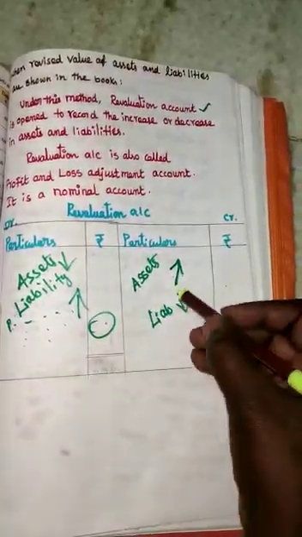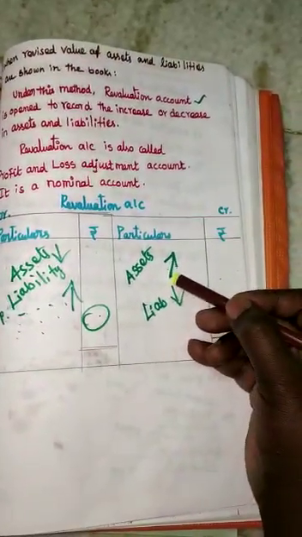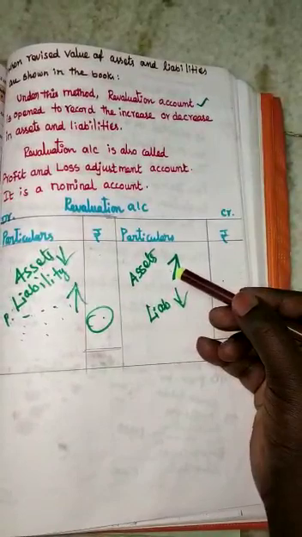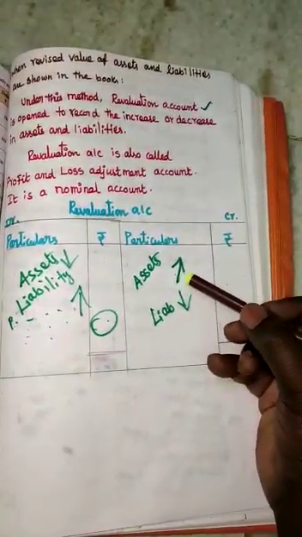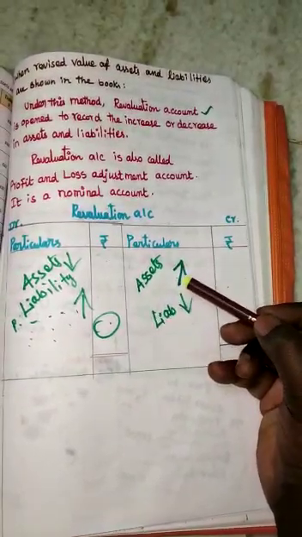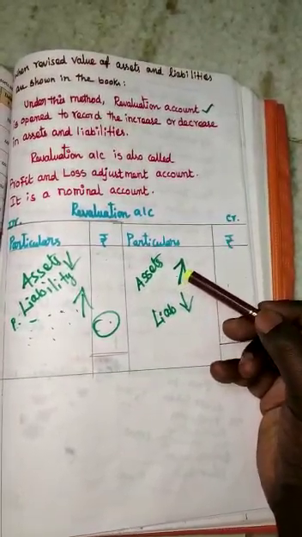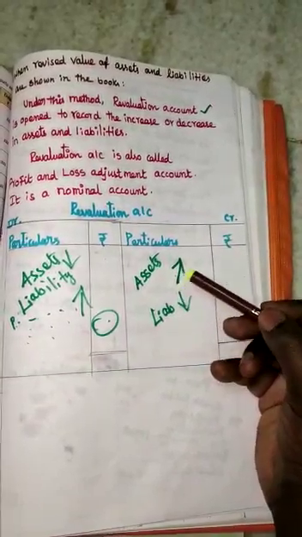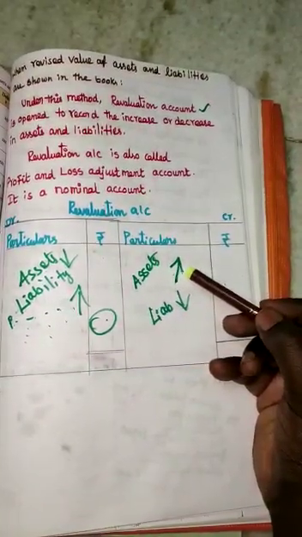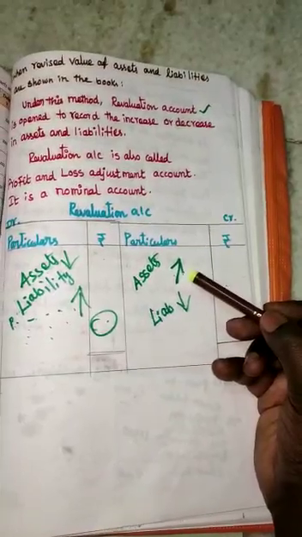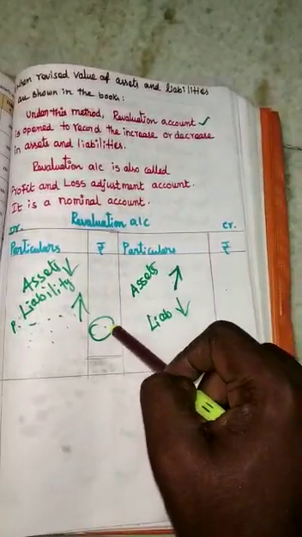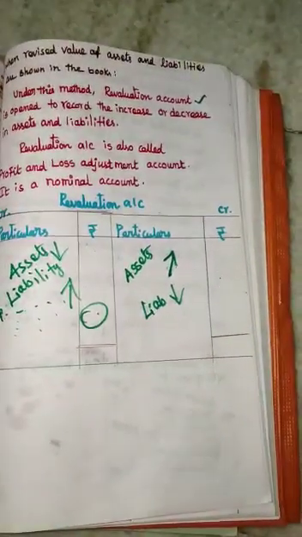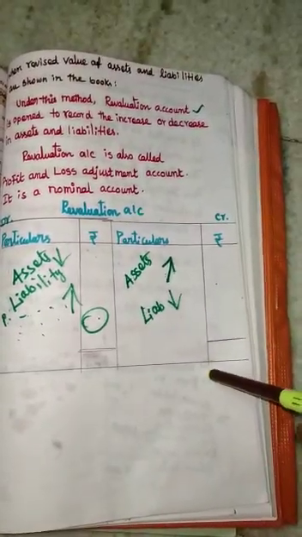For example, in 2010, a land is purchased for 1 lakh. In 2020, the land value is appreciated to 20 lakhs. So in 2010 the land was purchased for 1 lakh, but in 2020 the land value is increased to 20 lakhs. The difference is 19 lakhs. The land value is 19 lakhs appreciated.